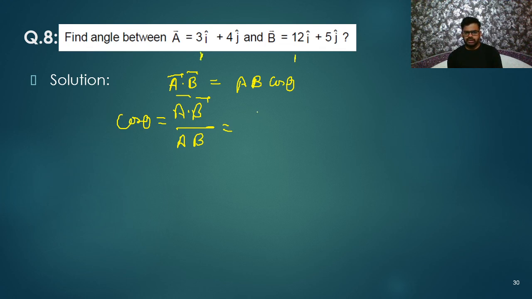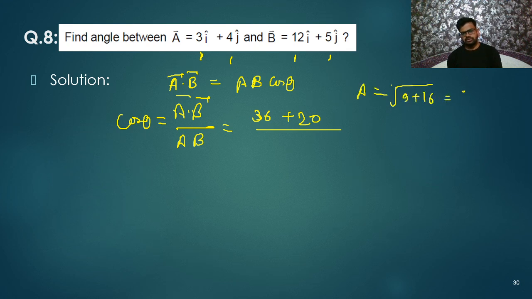So 12 into 3, 36. Right? Next, plus J cap will be multiplied with J cap. So 4 into 5 is 20. Divided by magnitude of A. So under root of 3 square plus 4 square. So I will get root 25, that is 5. And magnitude of B, that is under root of 12 square, so 144, plus 5 square, that is 25.